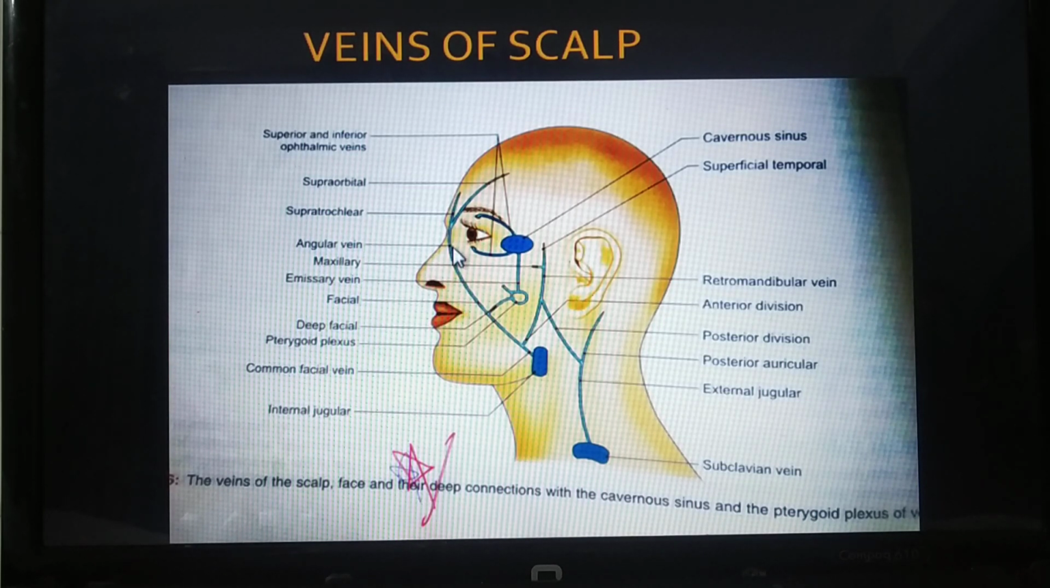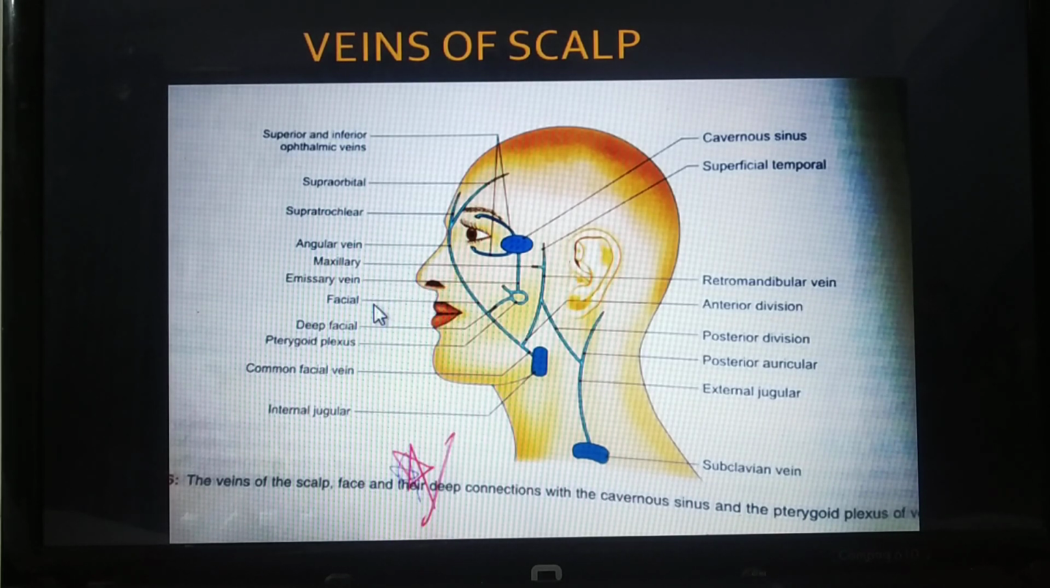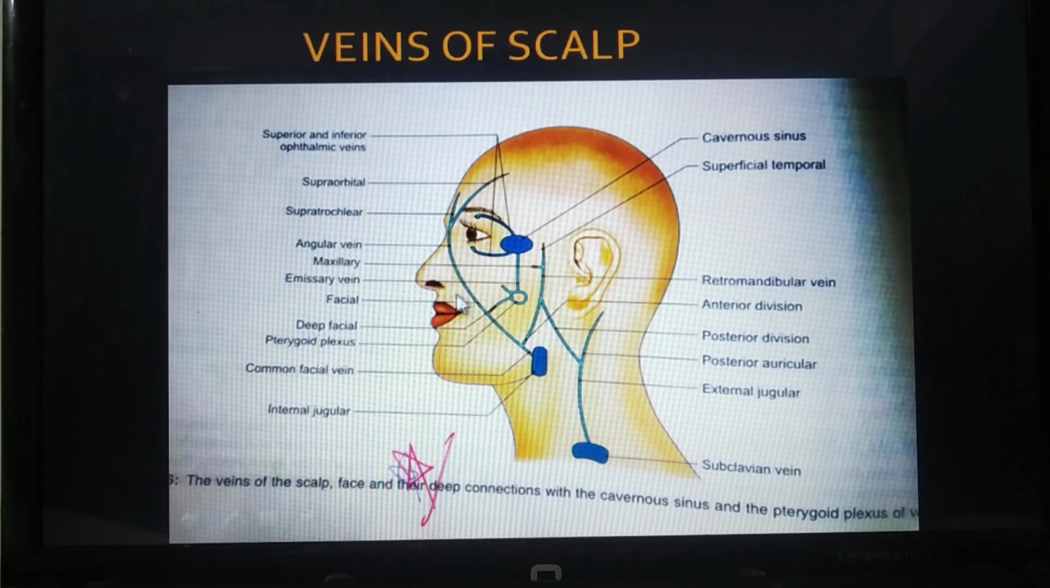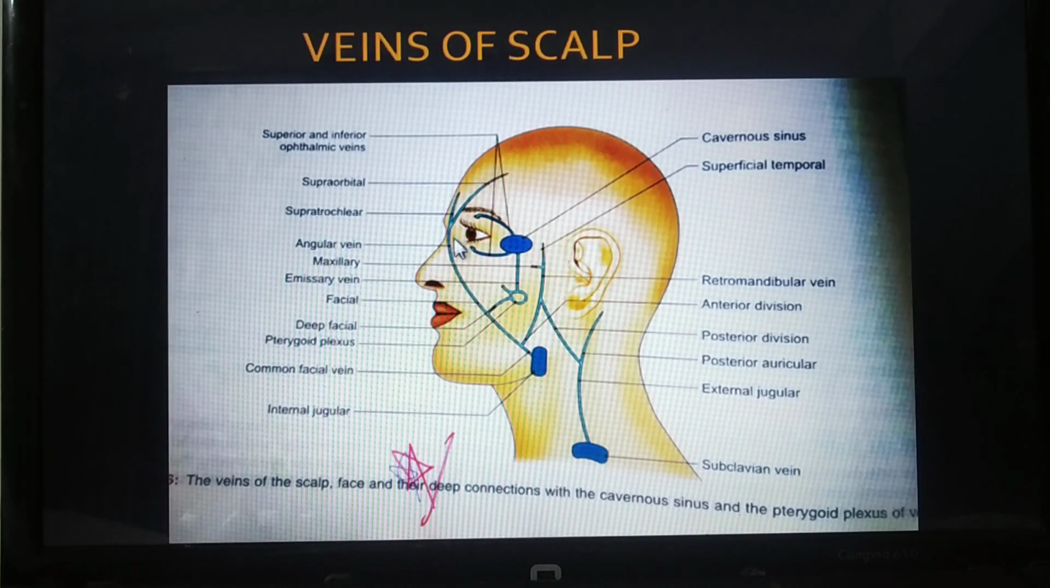Angular vein, after that it goes straight, forms the facial vein. So the facial vein is formed from this, combining supratrochlear, supraorbital, forming the angular vein, then the facial vein. Finally this facial vein goes deep down, just see this, and it drains over here. What is this? This is the internal jugular vein. Okay? This is the anterior vein I talk about.